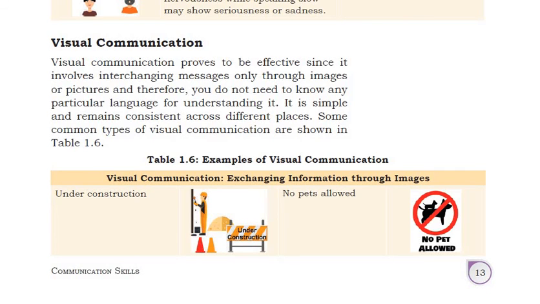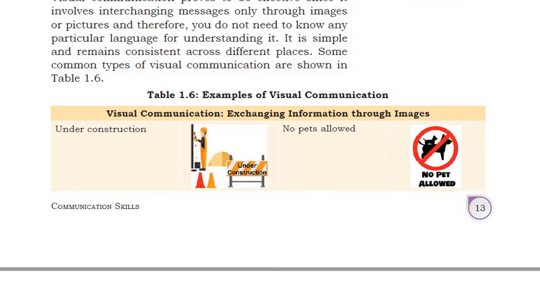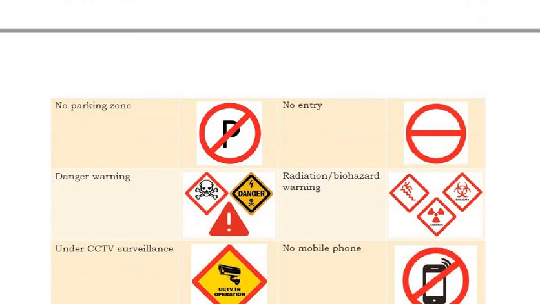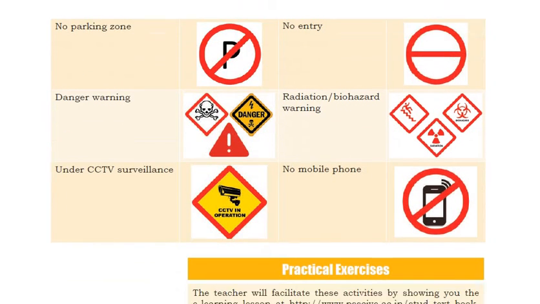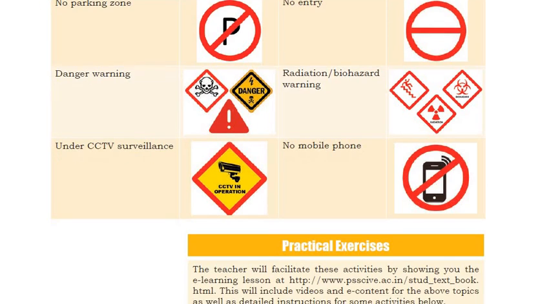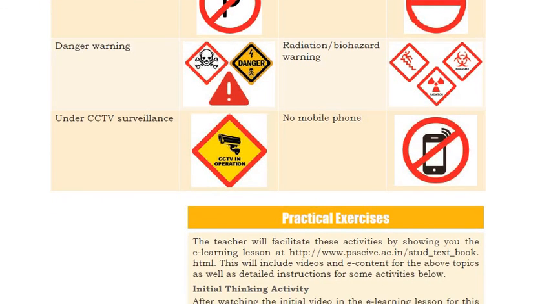Some common types of visual communication, we can see: under construction, this image, no pets allowed, no parking zone, no entry, danger warning. From the symbol itself, it is saying something, that thing is restricted, mobile phone is not allowed here, under CCTV surveillance. So all these symbols or images are themselves sending some messages or information to you, right? Whether this is allowed here or not, something like that.